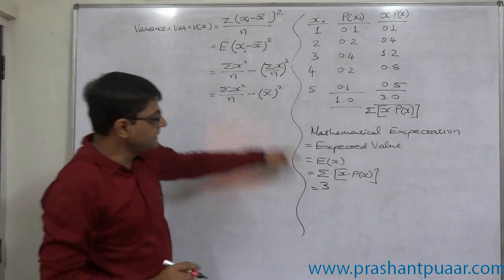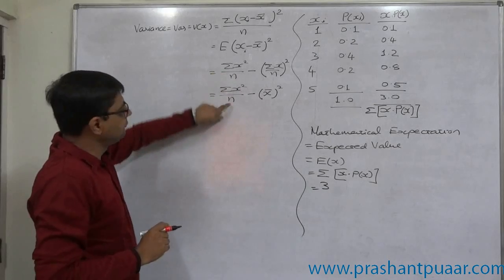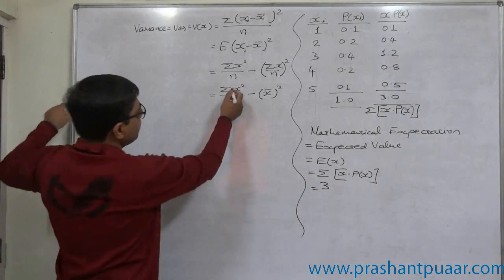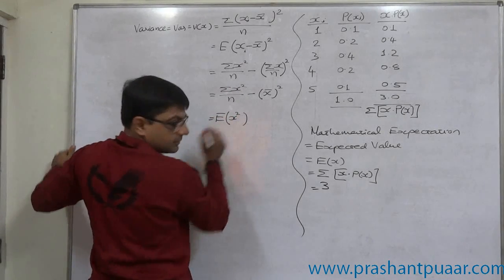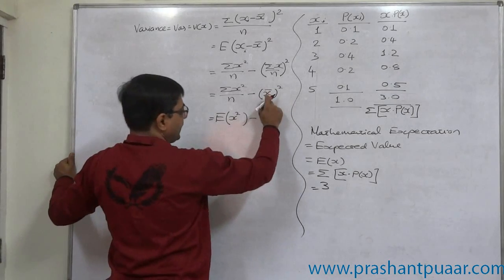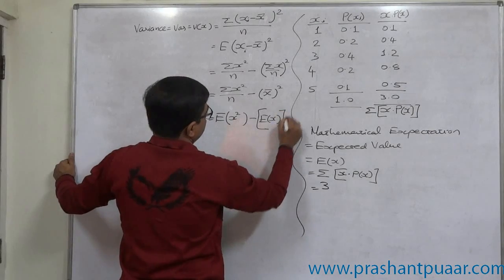Now x bar is the expected value, and sigma x square upon n is the mean of x square, that is expected value of x square. So variance is E of x square minus E of x whole square.